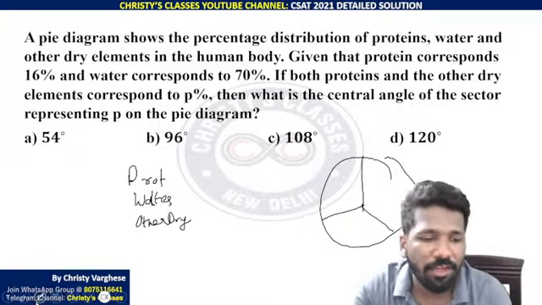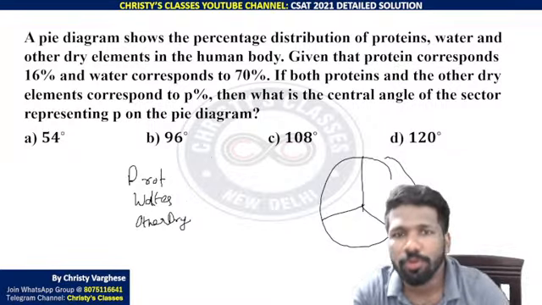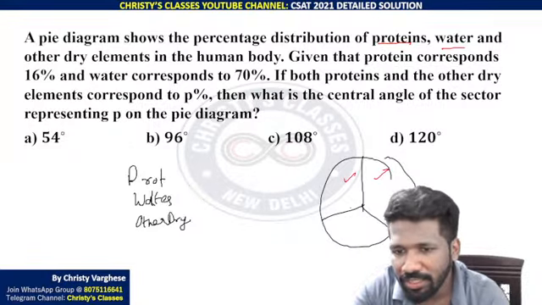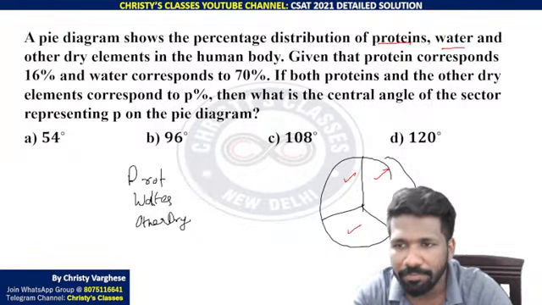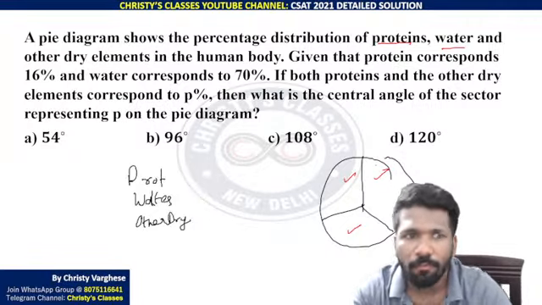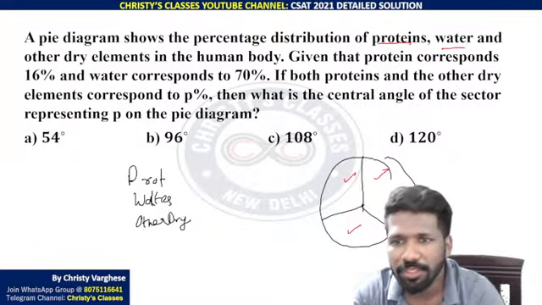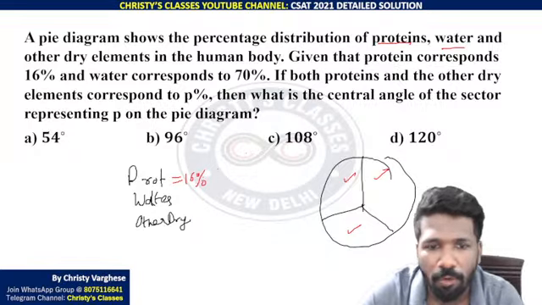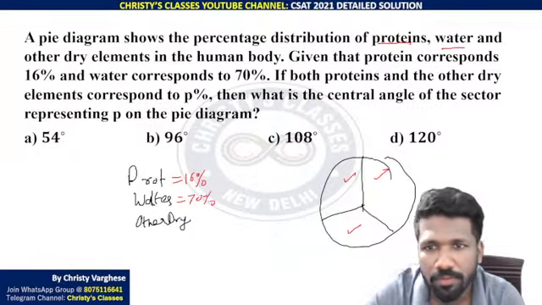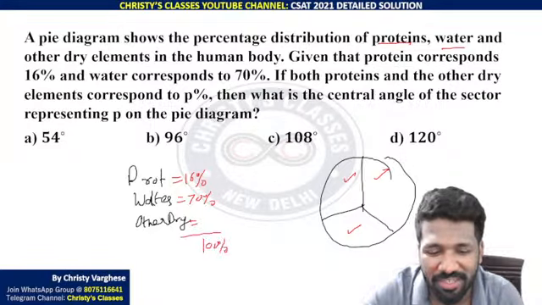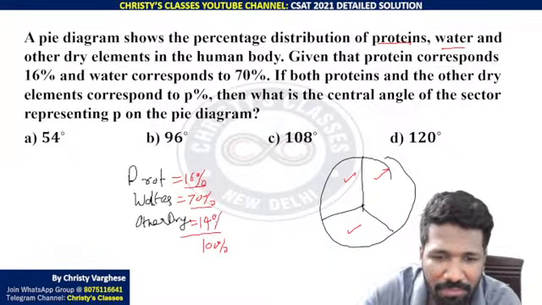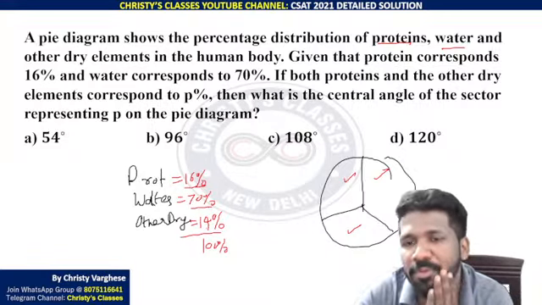Okay, listen very carefully. Question says that a pie diagram shows the percentage distribution of protein, water and other dry elements. So there are three regions in the pie chart or pie diagram. Protein corresponding to one region, water region and other dry element region. Given that protein corresponds to 16%, water corresponds to 70%. So other dry, how much it will be? Total will be 100%. So 16 plus 70, 86. 86 plus 14% is 100%. So other dry element will be 14%.